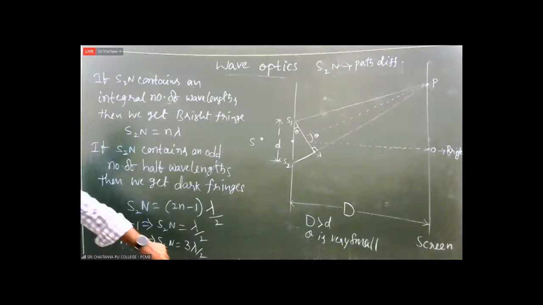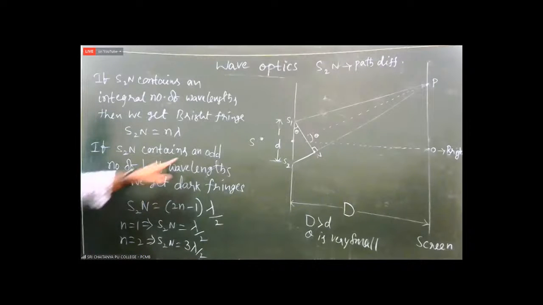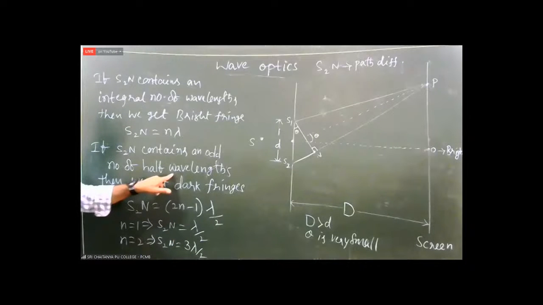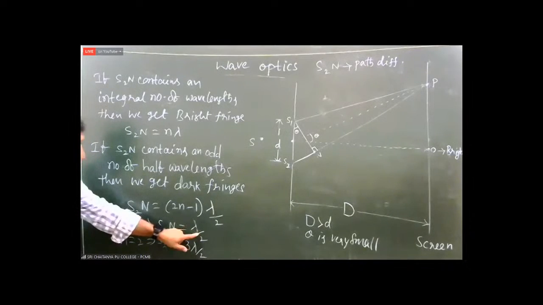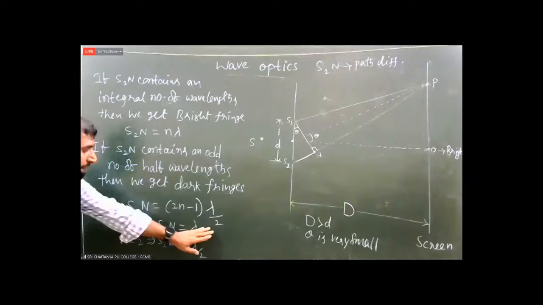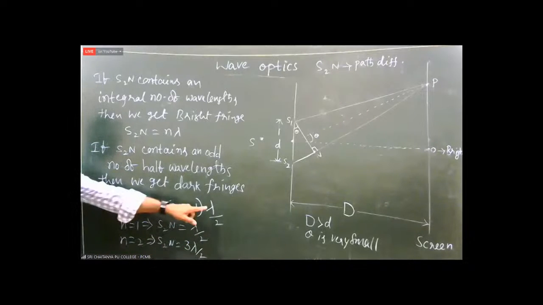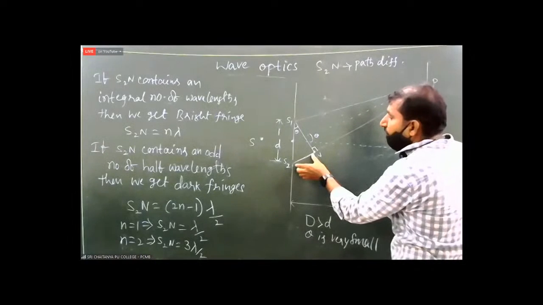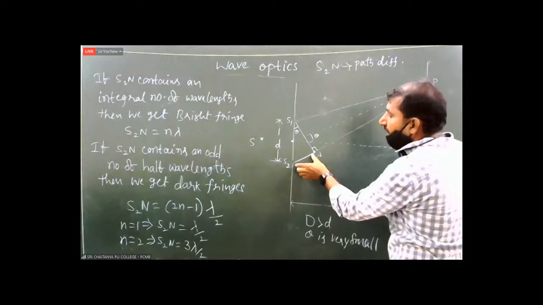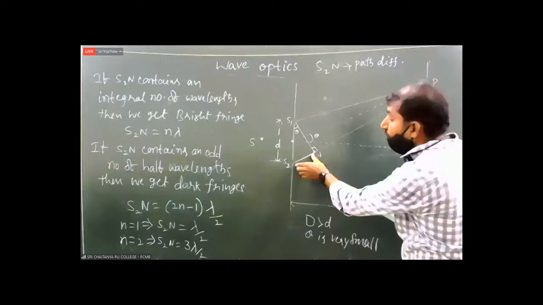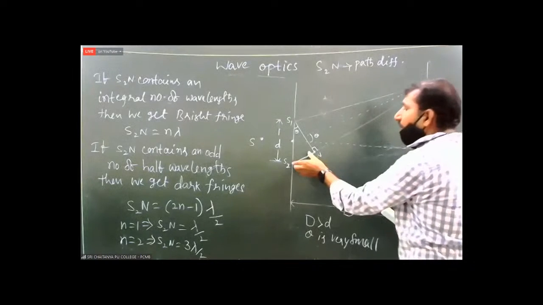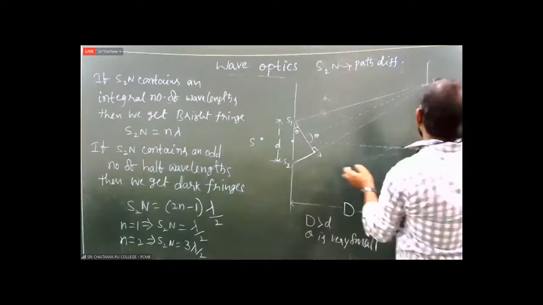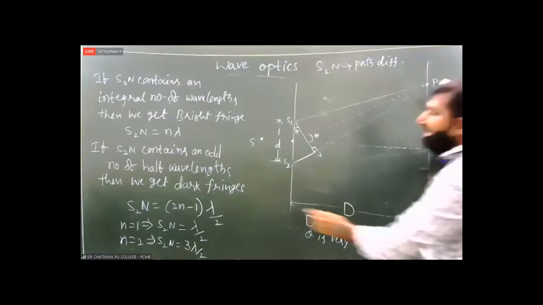What I said? Odd numbers 1, 3, 5, 7. Odd number of half wavelengths, lambda by 2. Lambda is the wavelength, half wavelength is lambda by 2. That means when S2N contains an odd number of half wavelengths, that is lambda by 2, 3 lambda by 2, 5 lambda by 2, 7 lambda by 2, then at point P you will get a dark fringe.